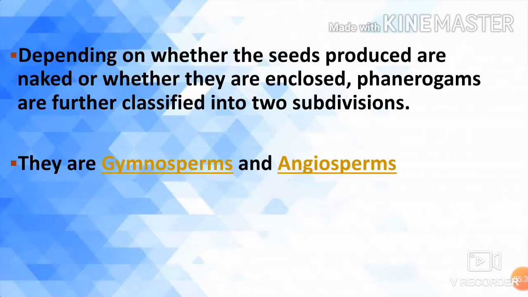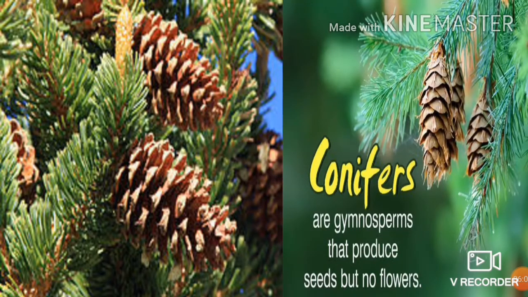Depending on whether the seeds produced are naked or enclosed, phanerogams are further classified into two divisions. They are gymnosperm and angiosperm. As I already told, gymnosperm means naked seed, means open seed, and angiosperm means closed seed, covered seed. So these are the conifers. These are the seeds which are open outside. They are not covered with fruit. So conifers are gymnosperms that produce seeds, but there are no flowers.